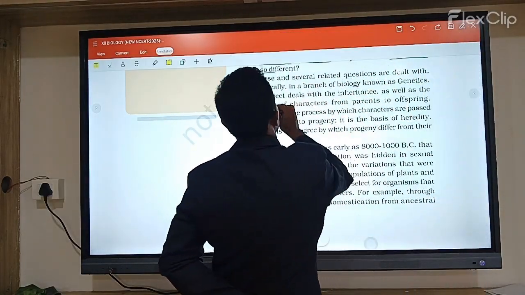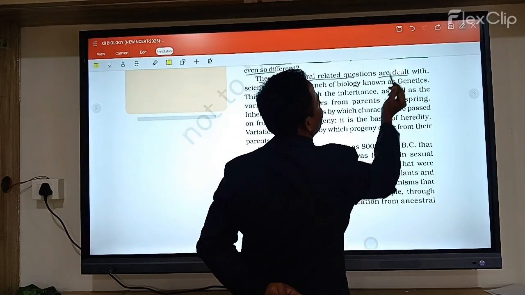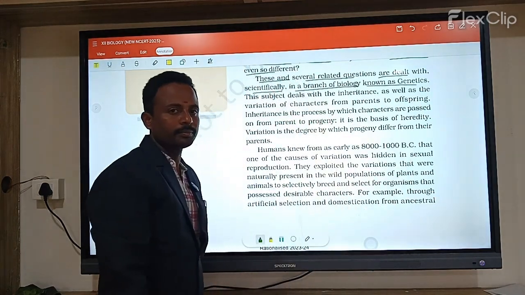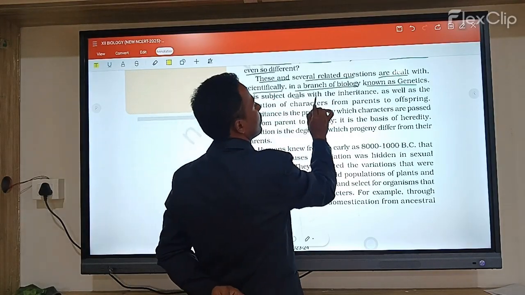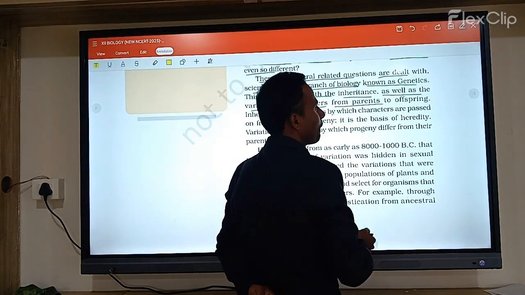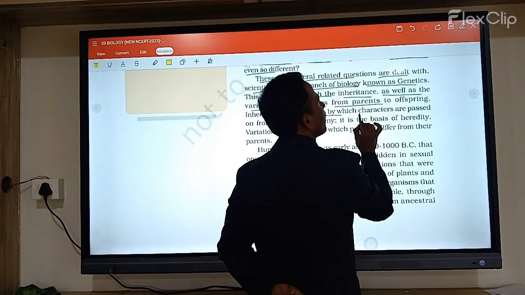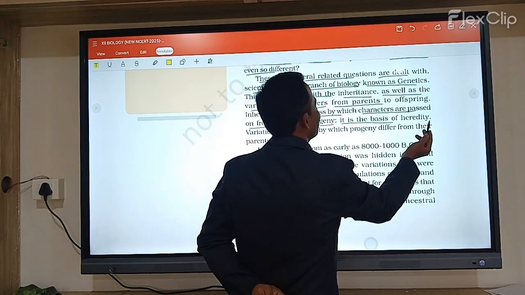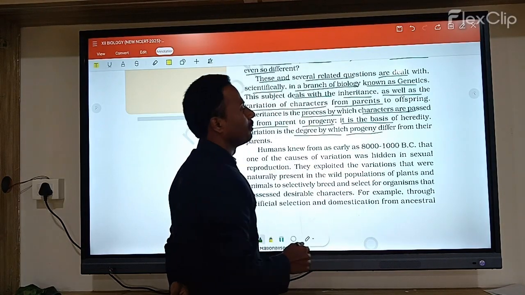These and several related questions are dealt with by the branch of biology known as genetics. What is the branch of biology that deals with this? Genetics. This subject deals with the inheritance as well as the variations of characters from parents to offspring. Inheritance is the process by which characters are passed on from parent to progeny. Variation is the degree by which the progeny differ from their parents.